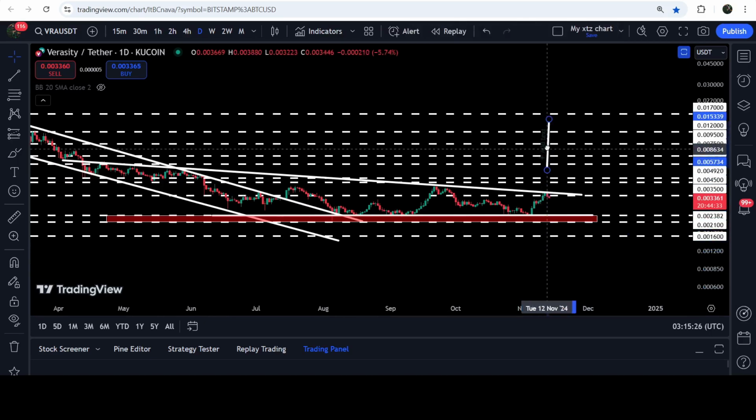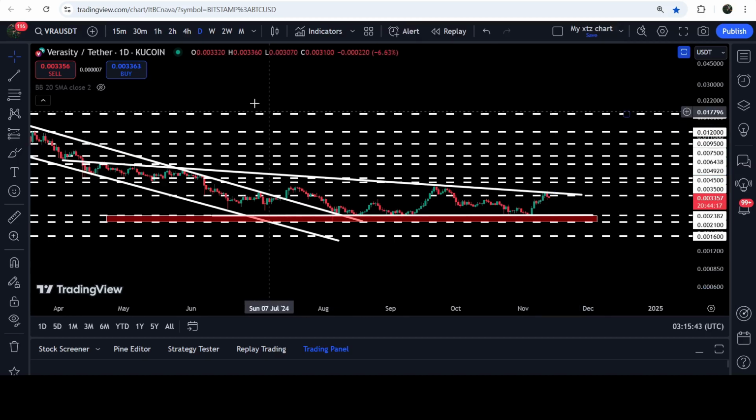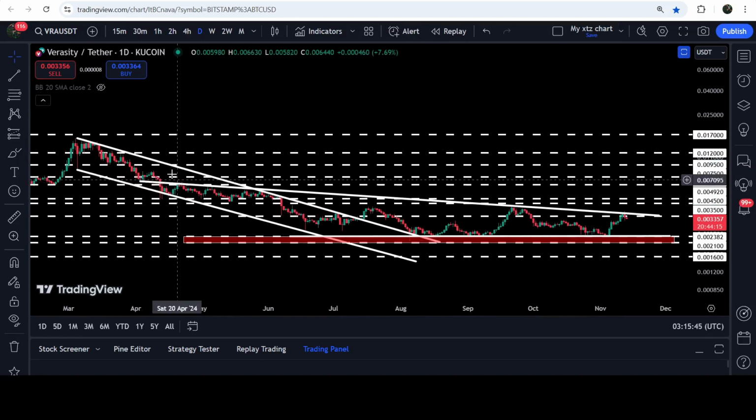And in case of breaking out the resistance of the triangle, the target to the upside will be here, approximately very close to the 1 cent. And by the way, slightly lower than this target, we have this resistance of $0.0095 as well. Almost at 1 cent we have this resistance. And the target for the breakout from this channel is here at the top of the channel, approximately at 1.5 cents. And slightly higher than this target, we have this long-term resistance of 1.7 cents.